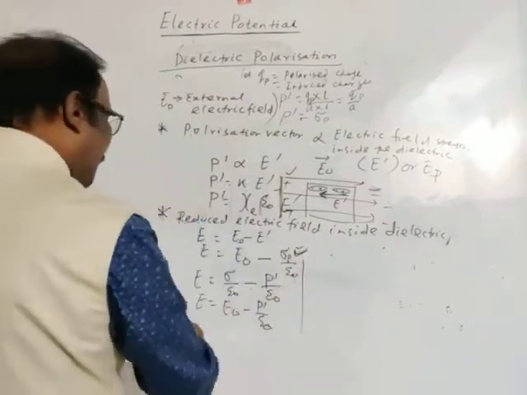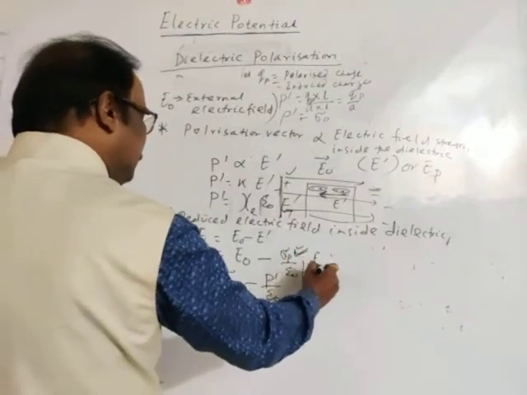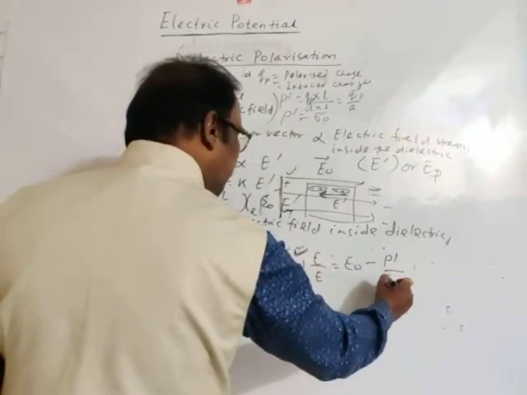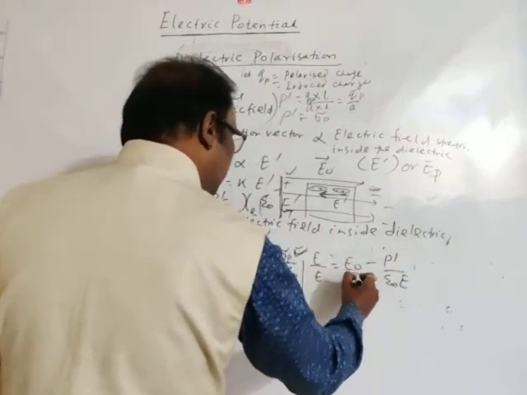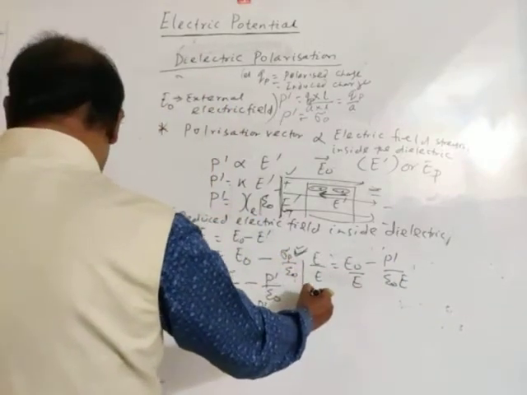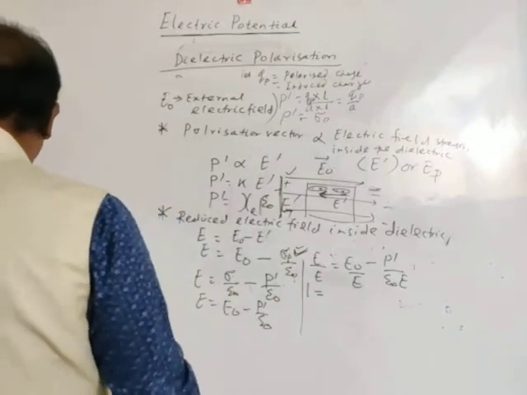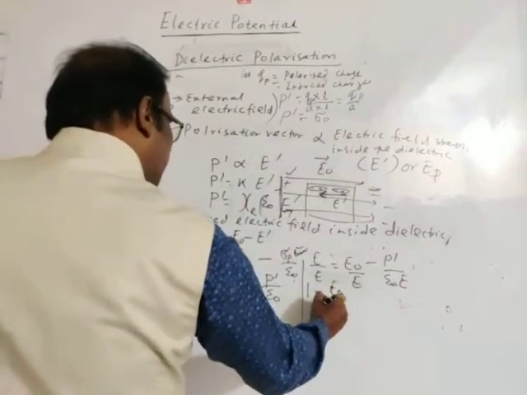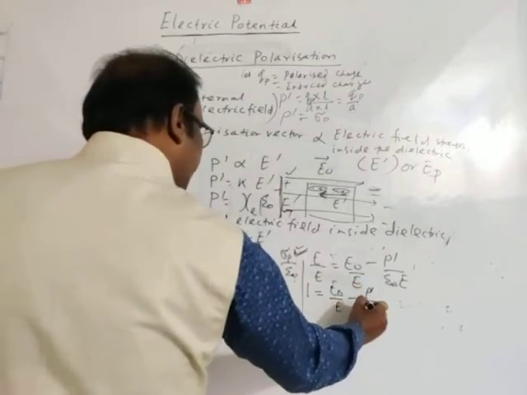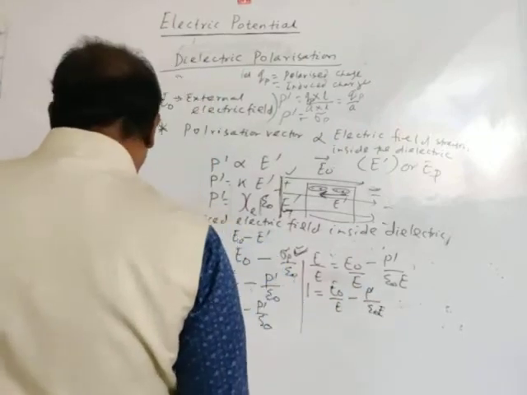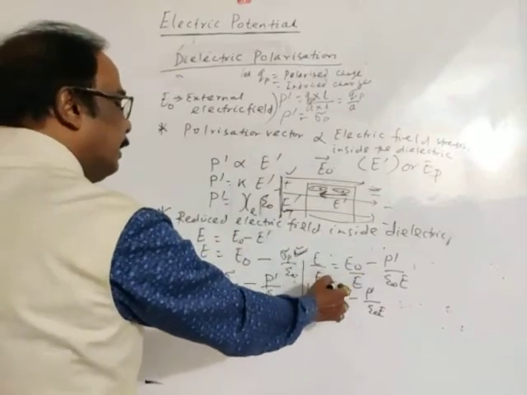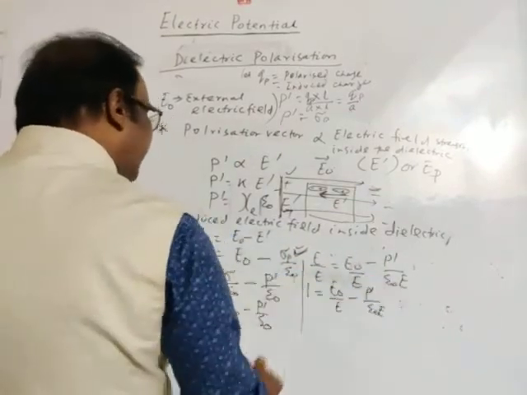Then now divide both sides by E. E by E is equal to E naught minus P dash by epsilon naught into E, dividing both sides by E. Then this is 1. Then this will be E naught by E minus P dash by epsilon naught into E. Is it right? See it, check it. E by E is 1, E naught by E minus P dash by epsilon naught E.